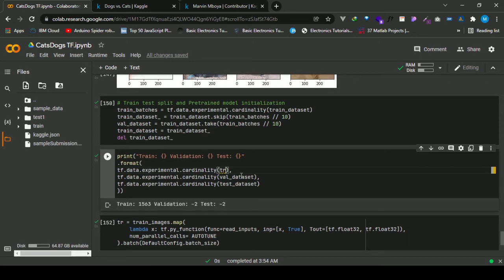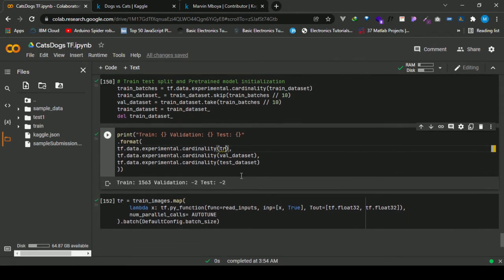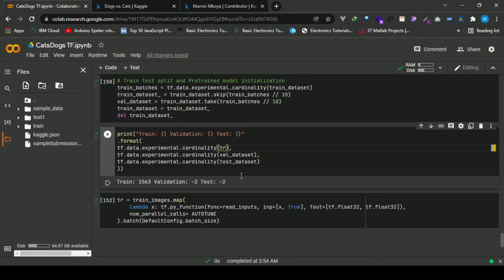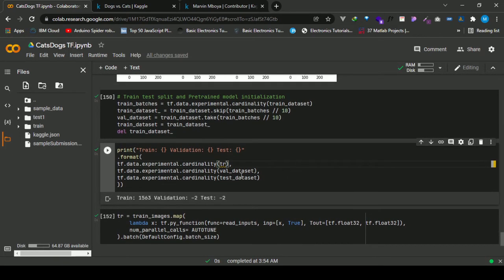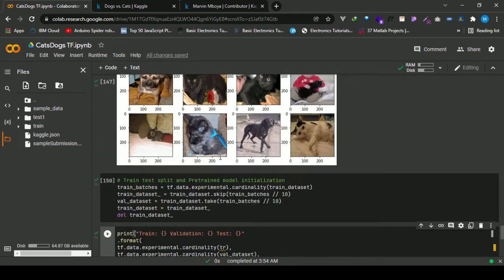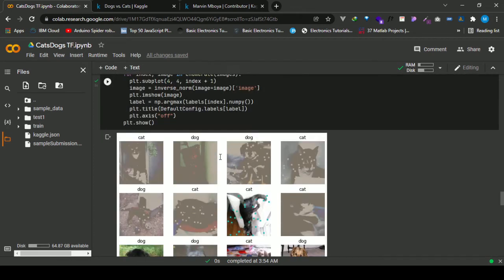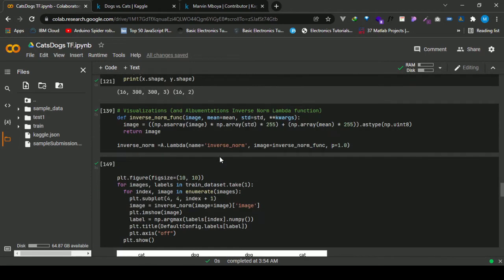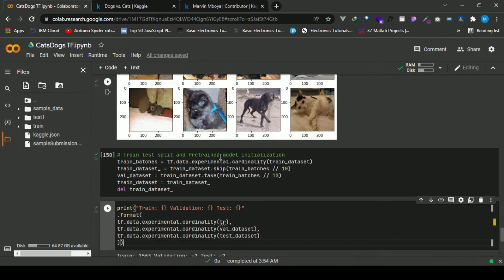So one other thing that could have been done, instead of unbatching then mapping again, if in case you wanted to view the number of batches, but if not, you could just continue. But if you wanted to view, then what could have been done is this one.